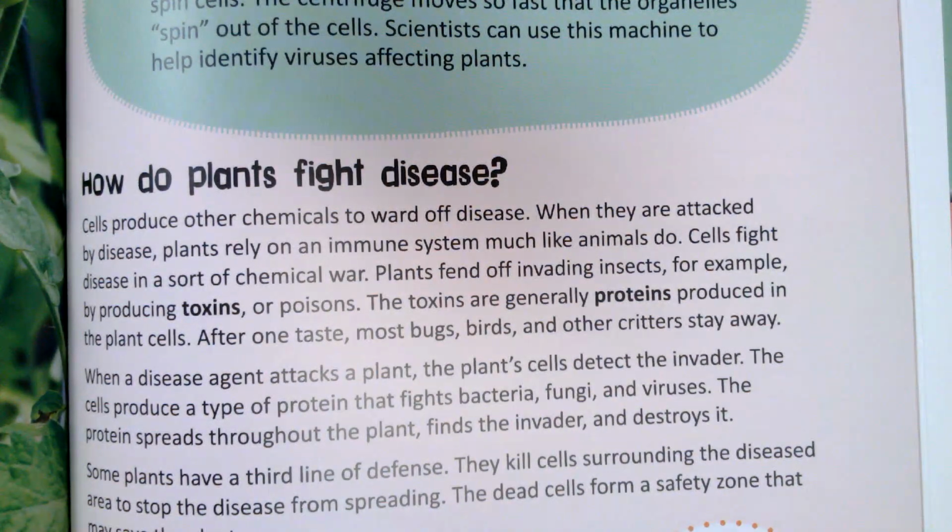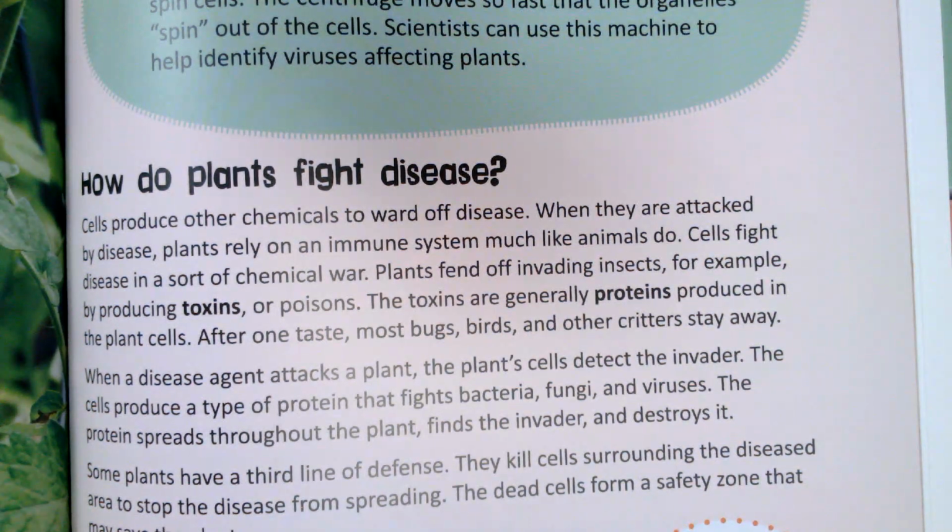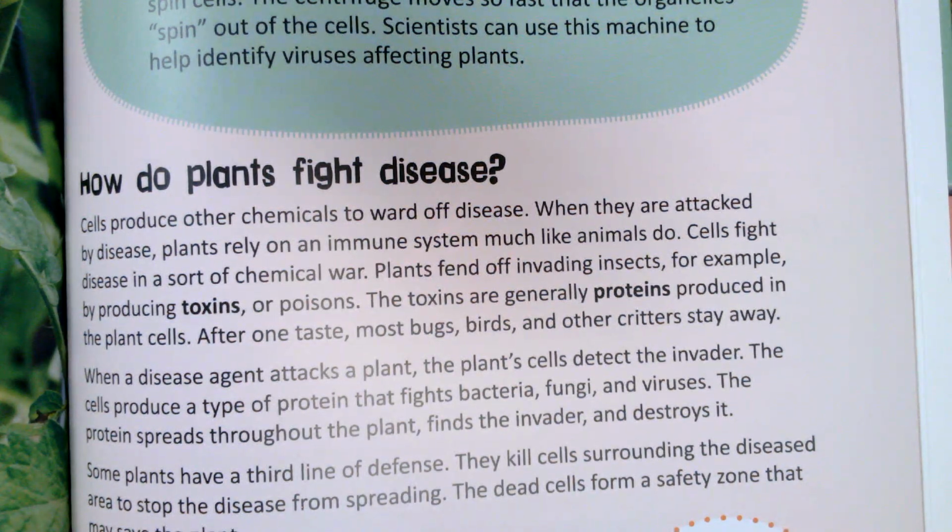How do plants fight disease? Cells produce other chemicals to ward off disease. When they are attacked by disease, plants rely on an immune system much like animals do. Cells fight disease in a sort of chemical war. Plants fend off invading insects, for example, by producing toxins or poisons. The toxins are generally proteins produced in the plant cells. After one taste, most bugs, birds, and other critters stay away.